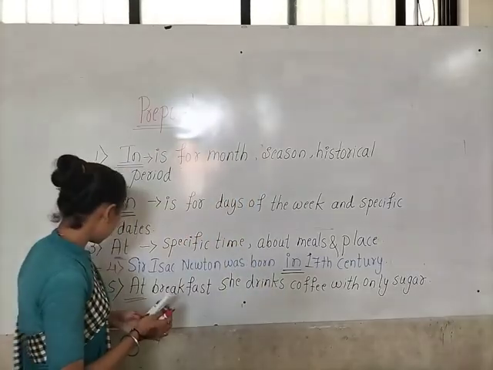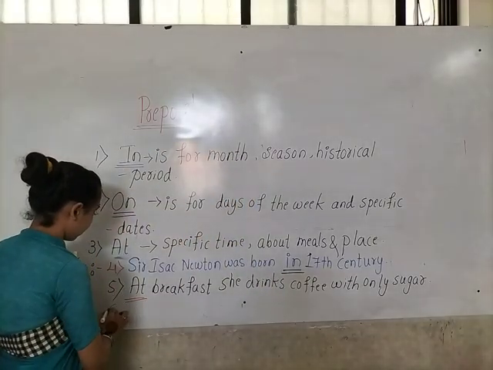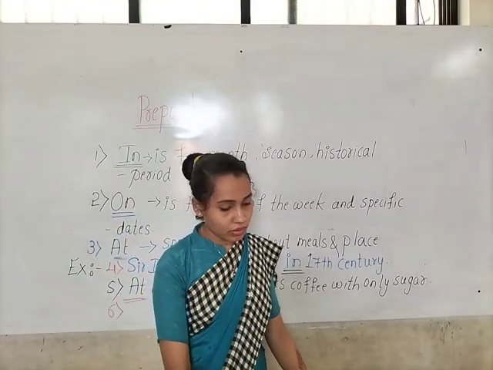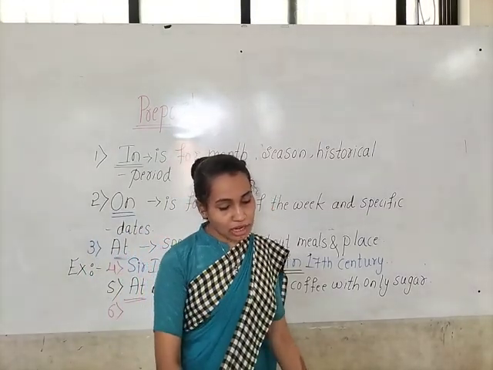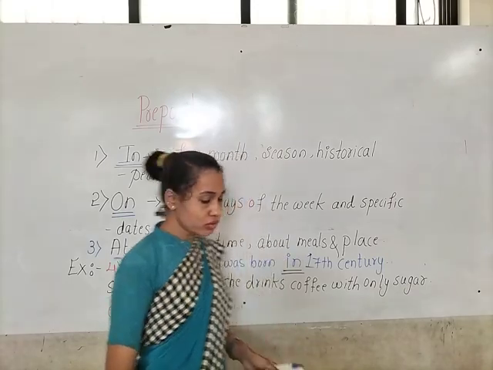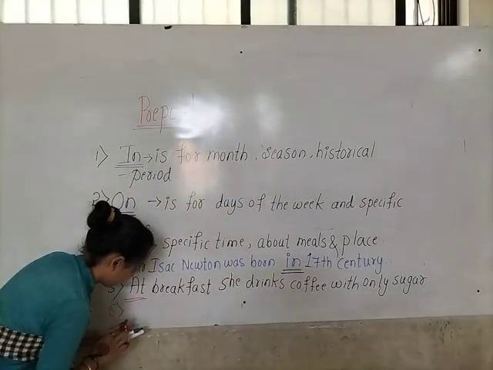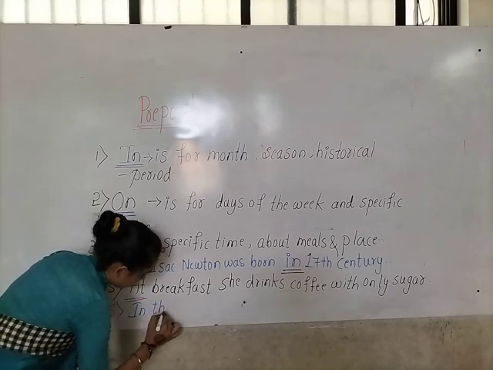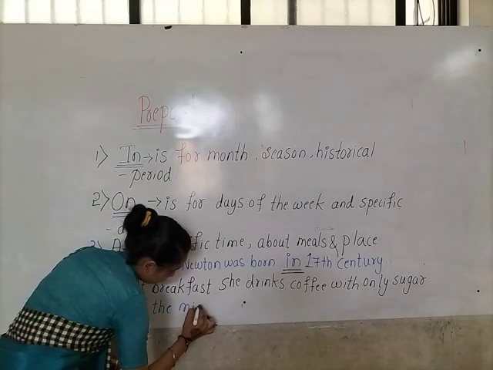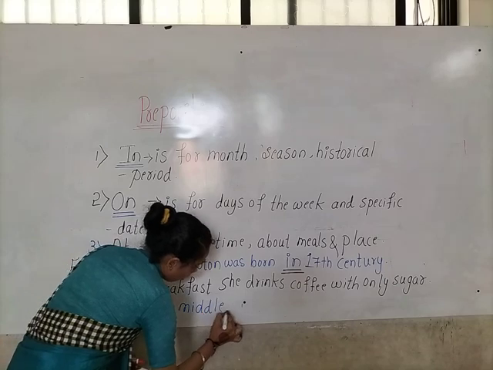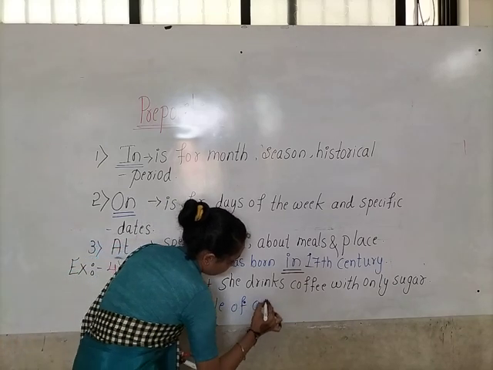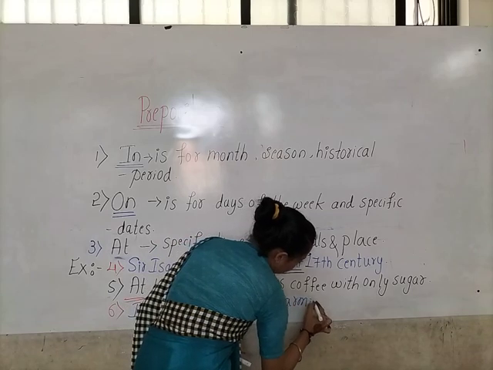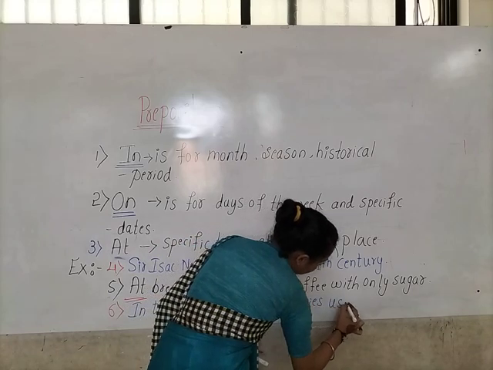Okay, children. Now let us see the sixth one. In the middle ages, armies used swords.